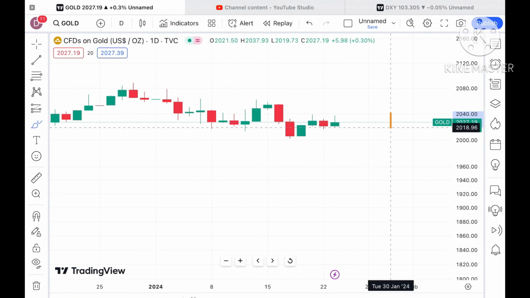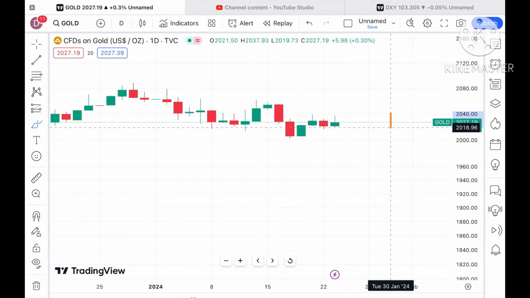Look at this particular chart. Chances are very high that we can see a further upside movement. If the price sustains this level, it will go towards the next resistance of $2033.90. Since 2033.90 is already being tested here, chances are high it will go towards $2039.